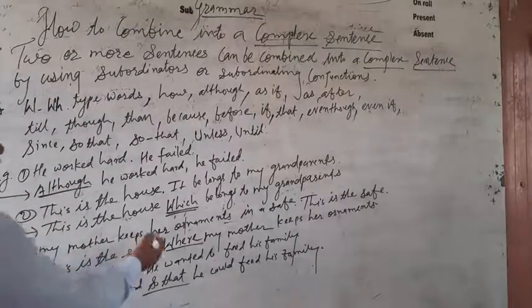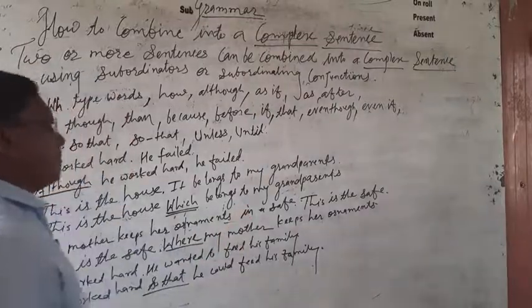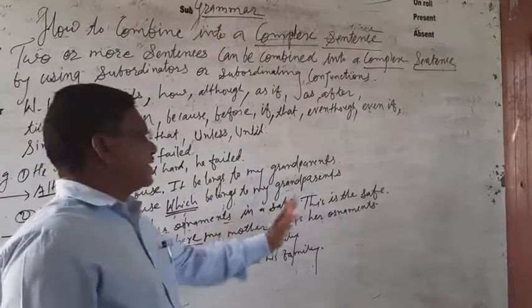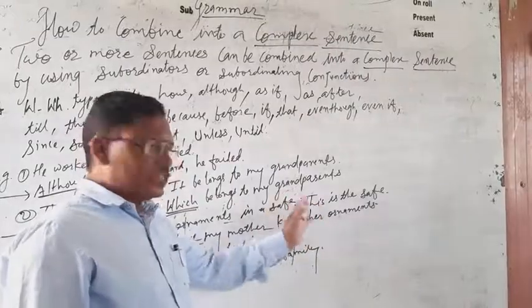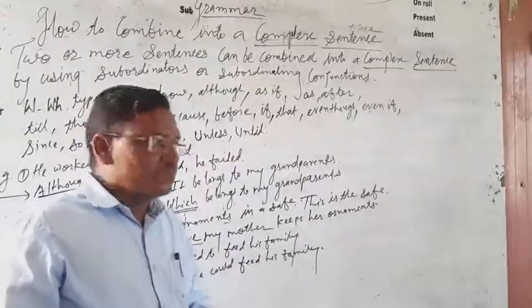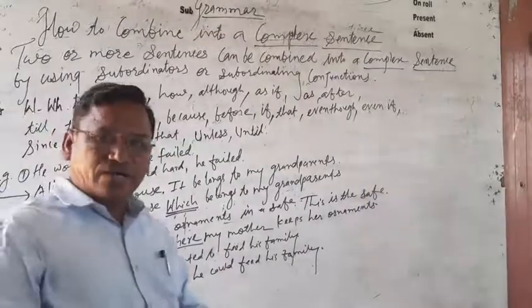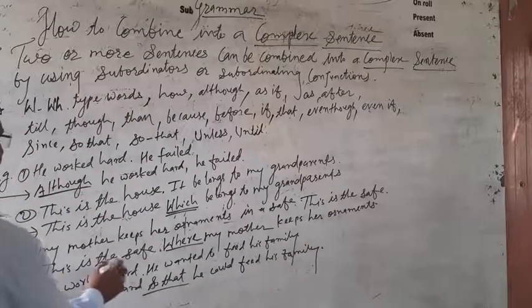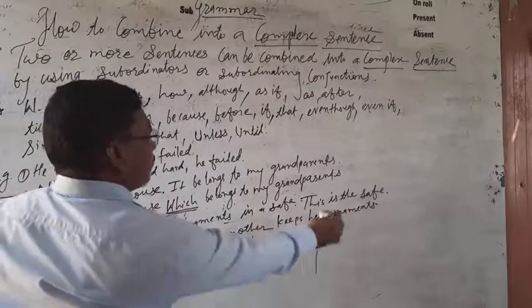My mother keeps her ornaments in a safe. This is the safe. These are two separate sentences, and we have to combine them by using a subordinate conjunction to make a complex sentence. Now see here: this is the safe where my mother keeps her ornaments.